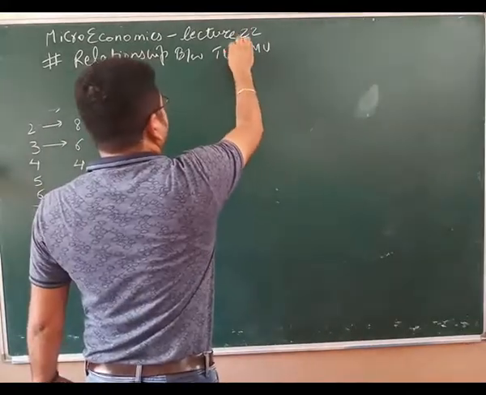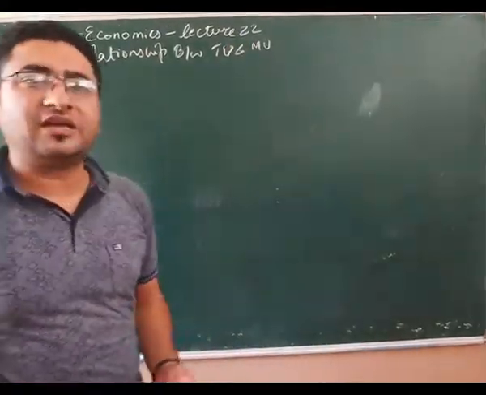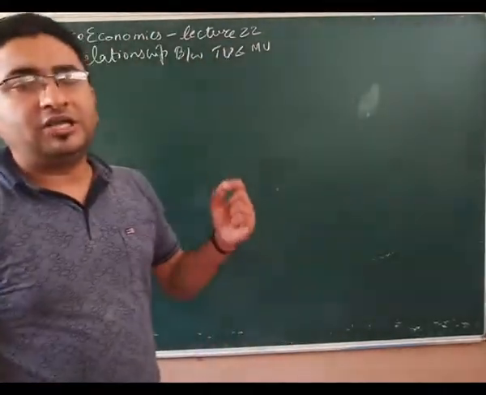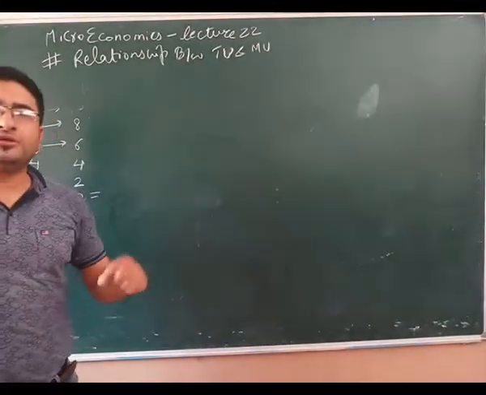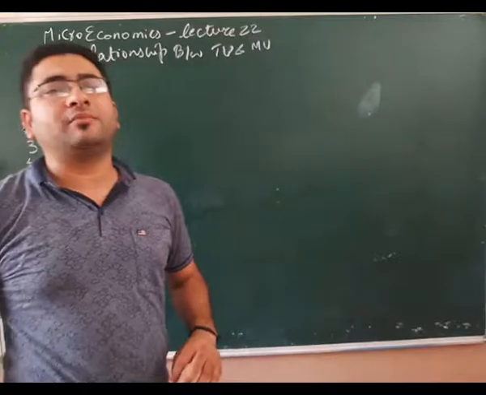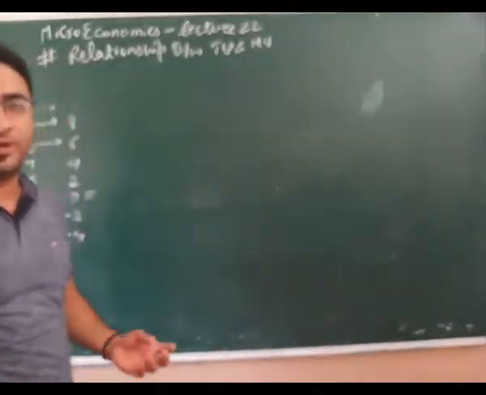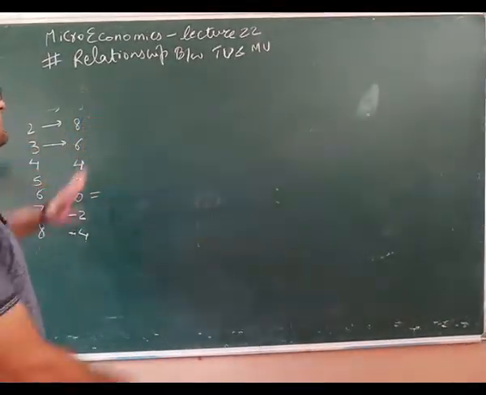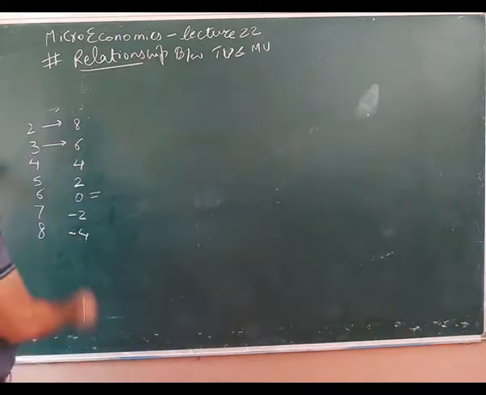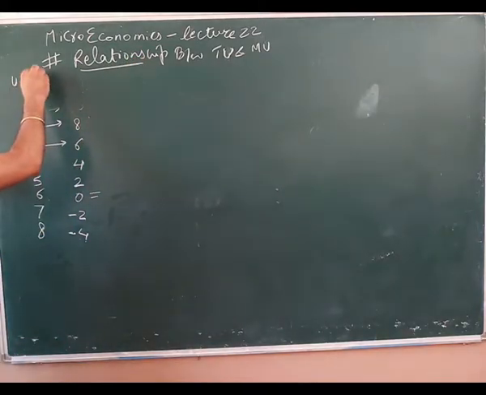Now what does the relationship between TU and MU say, which we have already studied in the starting: TU is summation of MU, or MU is TUn minus TUn-1. We have done all the equations and formulas and table also. Now let us understand what is their relationship. So you have to make this table again.